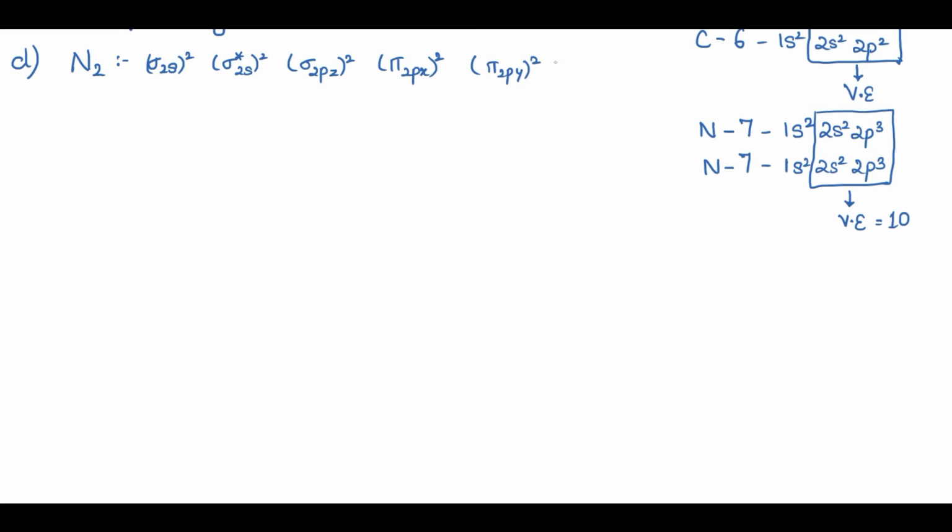There is no unpaired electron, so nitrogen molecule is not paramagnetic in nature.